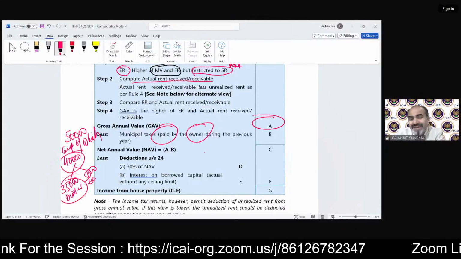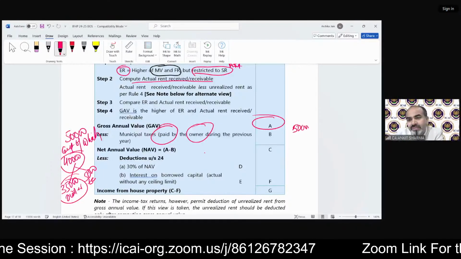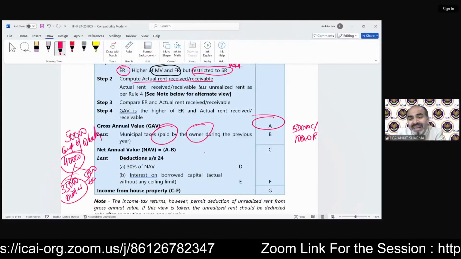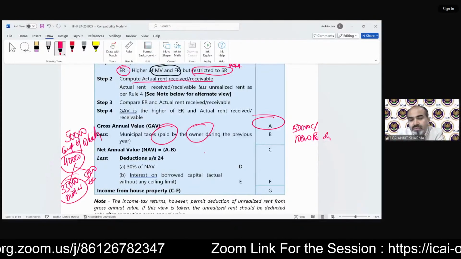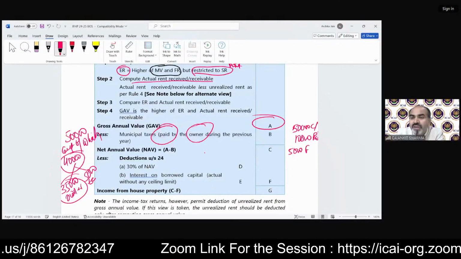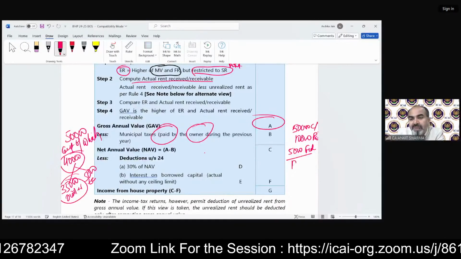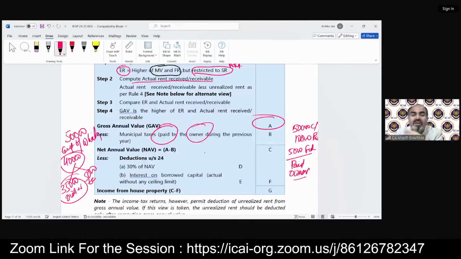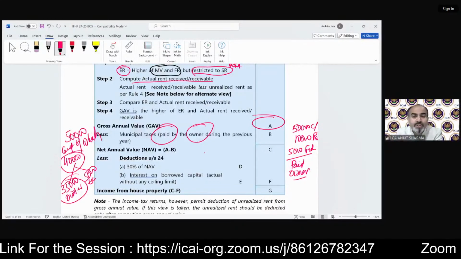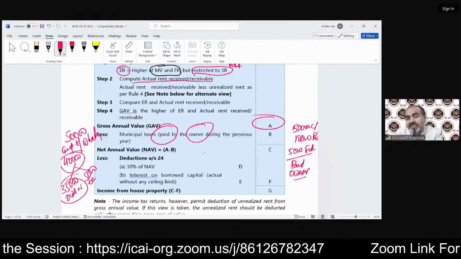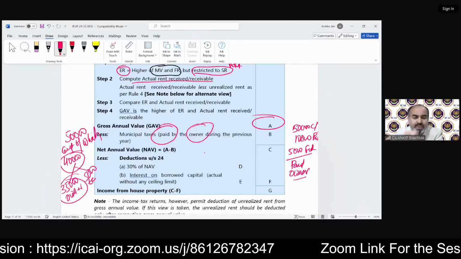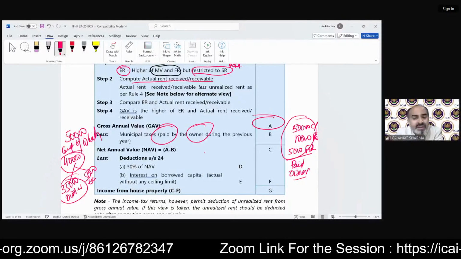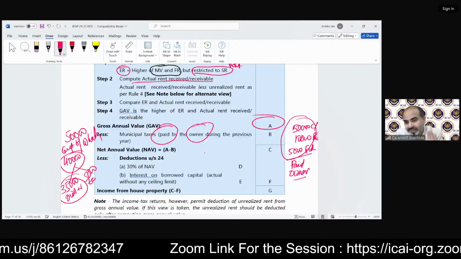If the question says that the municipal taxes were 50,000 for the current year, 10,000 for the preceding year, and 5,000 for future years, and all have been paid by the owner, it does not matter whether the municipal taxes paid belong to the preceding year or the future year. If it has been paid in the current year or previous year, 23-24, we can claim all of these. So we can claim 65,000 as a deduction if it is paid by the owner. Clear?